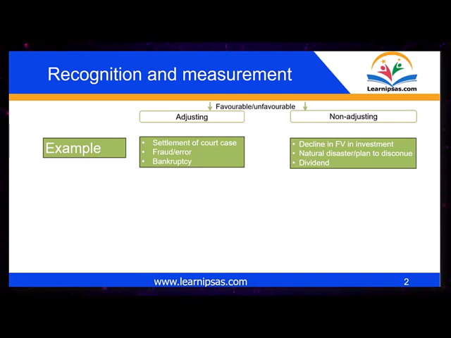Non-adjusting events, while not requiring adjustment, must be disclosed if they are material and could influence the economic decisions of users. Examples include a significant decline in fair value, which is determined after the reporting date; a natural disaster that takes over all the buildings, for example, a flood comes and destroys the building, but after the reporting date; a plan to discontinue or restructure, which came after the reporting date; and dividend payment, which came after the reporting date.